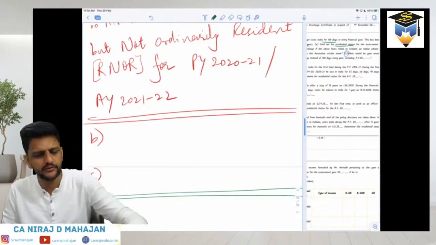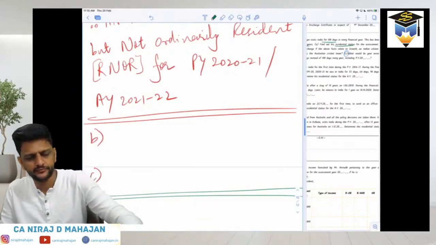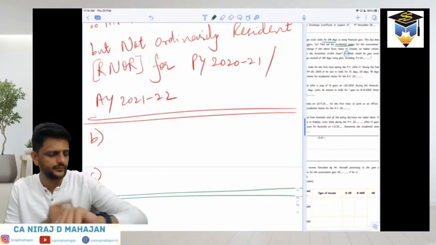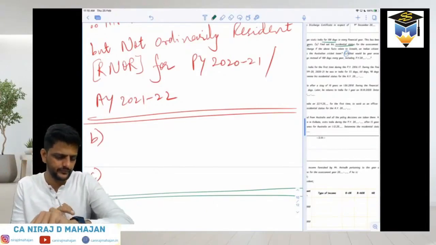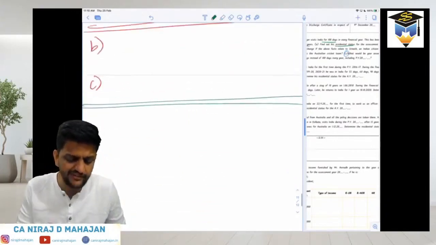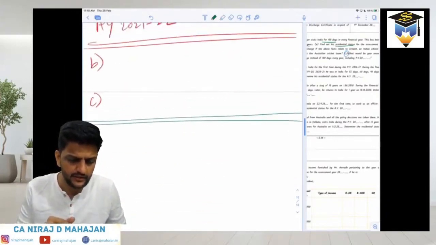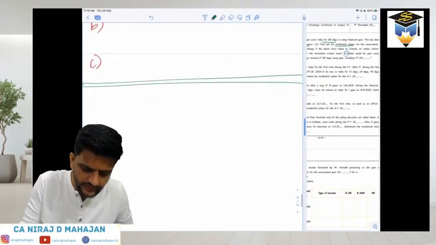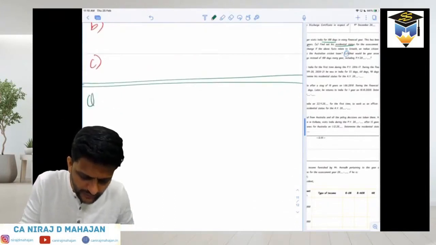Fine. Let's go ahead, everybody. Chalo. Check. Please leave half page blank for B and C. ठीक है? Question number 3 now. Everybody, चलो, we'll do one more before we wind up for today. चलेगा?